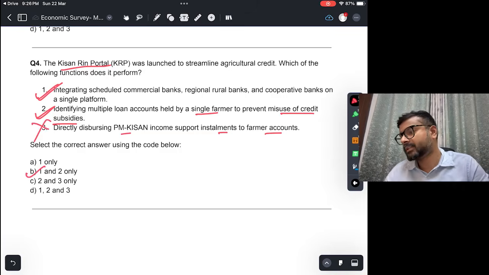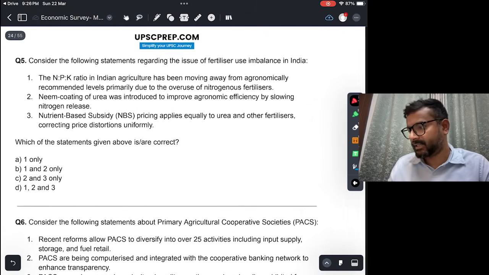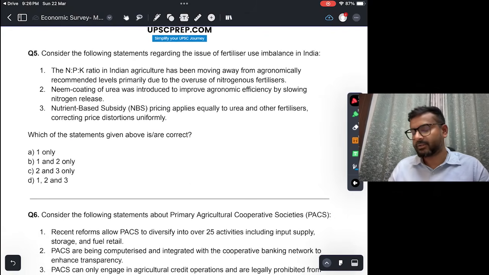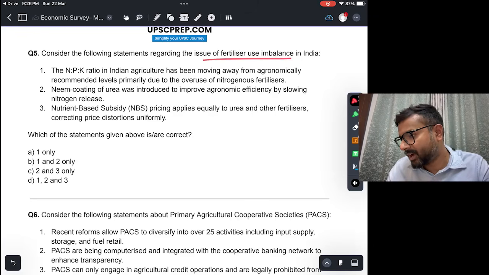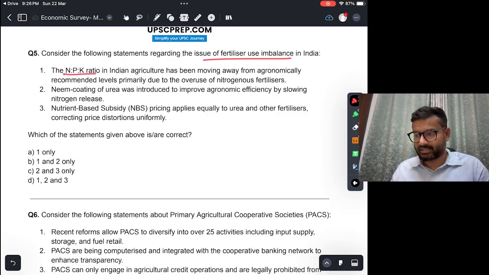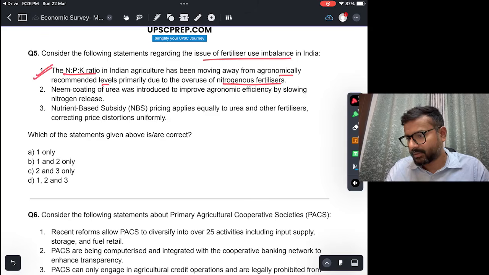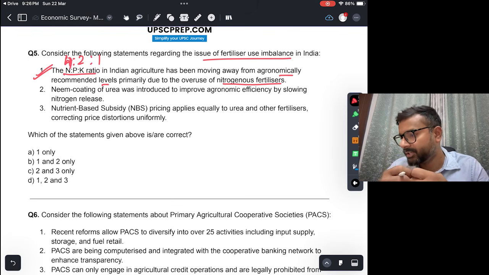Consider the following statements regarding the issue of fertilizer use imbalance in India. Okay, fertilizer use imbalance is one of the major challenges today in Indian agriculture. The NPK ratio in Indian agriculture has been moving away from agronomically recommended levels primarily due to overuse of nitrogenous fertilizers. Okay, this is true. The recommended ratio is 4:2:1. Right now you'll see that nitrogen is overused, particularly because there are subsidies on urea. Okay, so this is true.